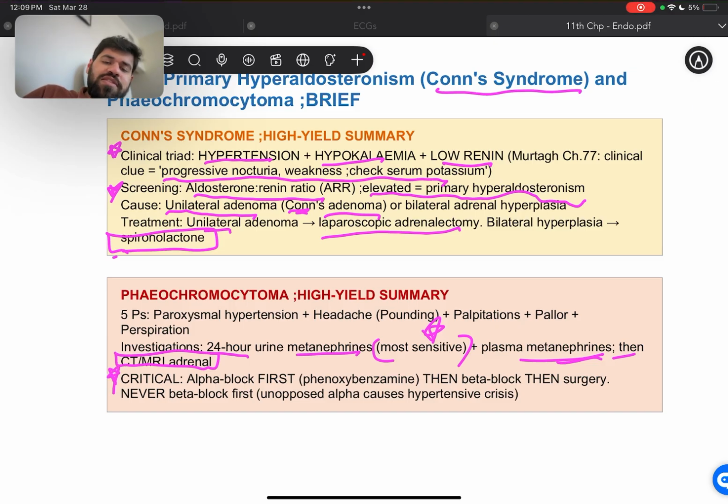It is critical that we use alpha blockers first, such as phenoxybenzamine, then beta blockers, then surgery. All right, so first is going to be alpha, then beta blockers, then finally surgery. All right, we never give beta blockers first, because that means that we'll have unopposed alpha that's going to cause hypertensive crisis for these patients.